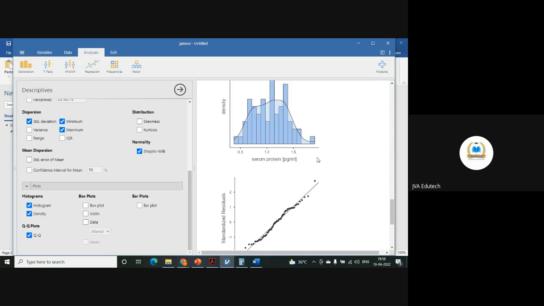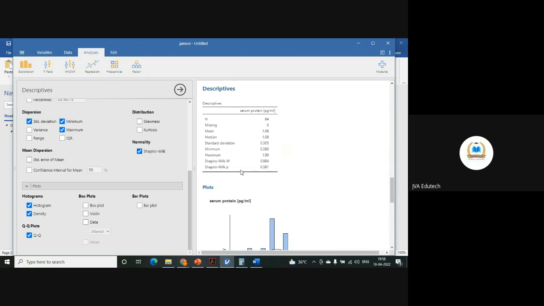However, through visualizations, you might miss out a little bit of skewness. So better you see this Shapiro value, and this value should be greater than 0.05 for any of the assumptions, be it normality, be it homogeneity or homoscedasticity. The p-value should be greater than 0.05, means it should be non-significant. Then only you can say that the assumption is met.